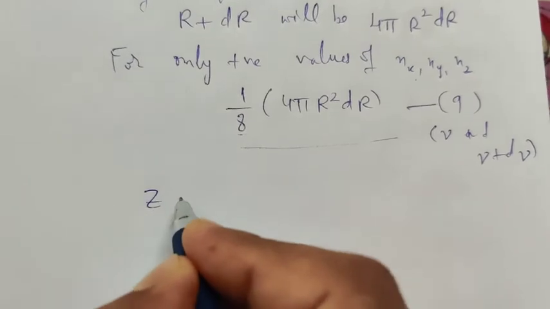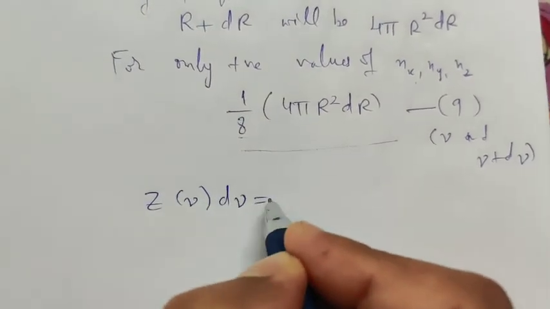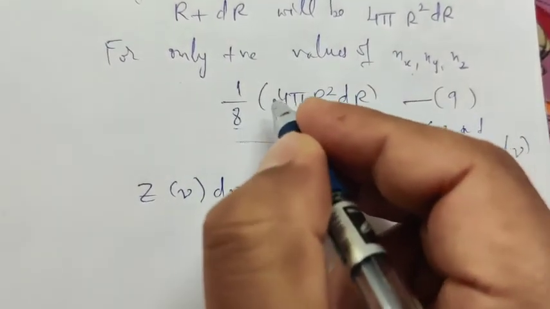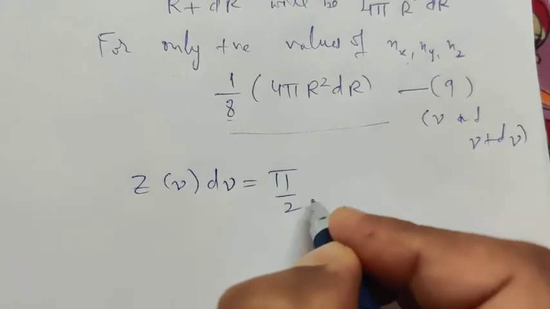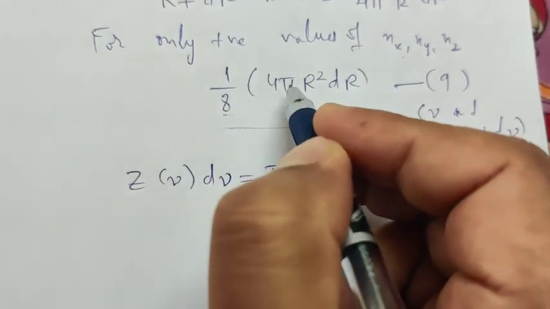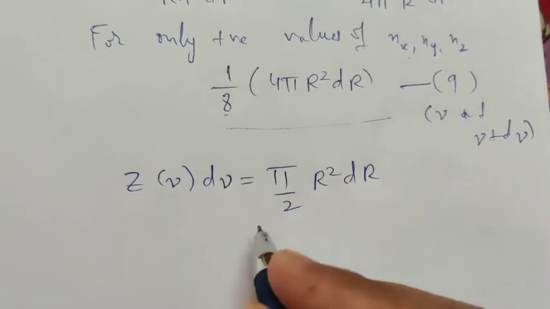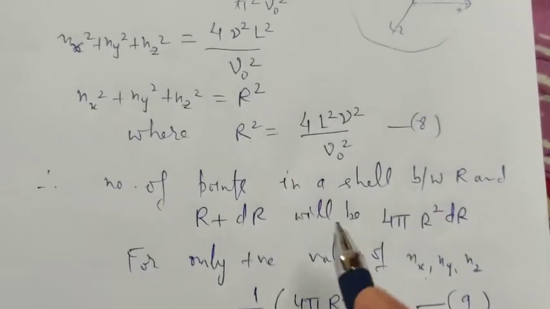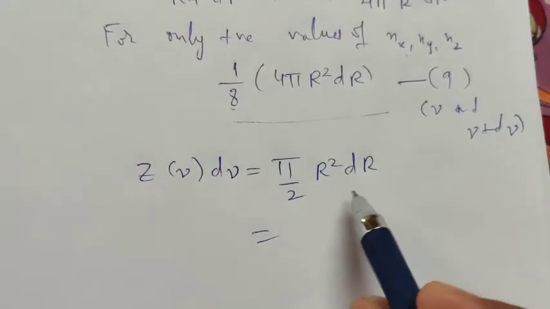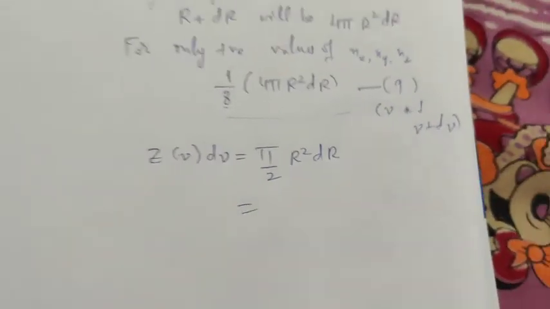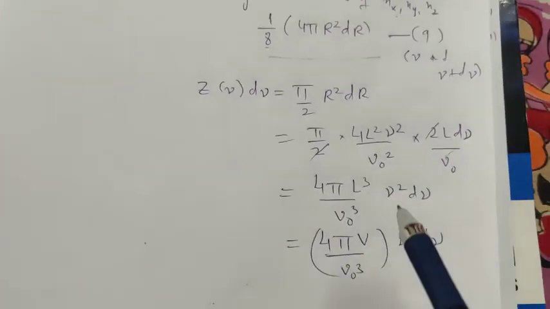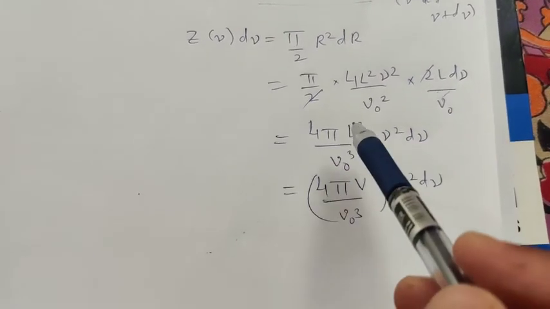Therefore the number of modes of vibration, or you can say the density of modes of vibration, will be pi by 2 r square dr. Now put the value of r from this, and from here we can find out dr. So putting the values of r square and dr from equation number 8, we get L cube.